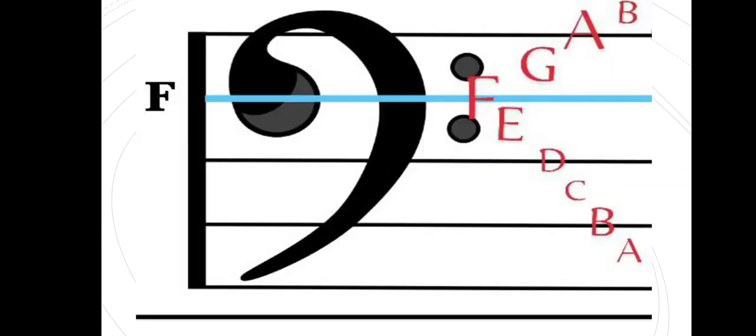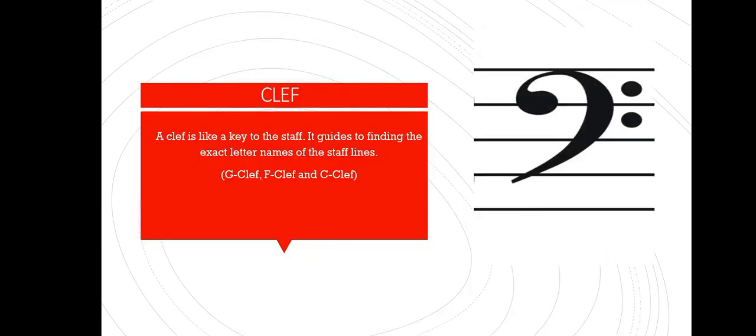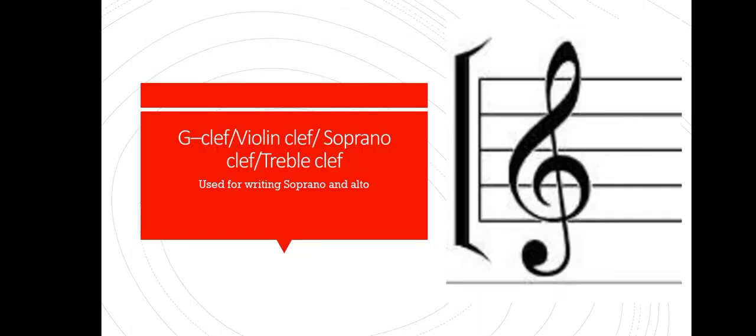So we have been looking at these clefs, the term clef and the meaning, and we said that there are three types of clefs: G clef, F clef, and C clef. First of all, we have looked at the F clef, which is that one. We have looked at the C clef. Now we are going to look at the G clef. G clef has several names. The first name is G clef. The other ones are the violin clef, the soprano clef, and it's also called treble clef. All those are its names. And this clef is used for writing two voices. It can be used for writing soprano, and it can also be used for writing alto. I hope you understand that.